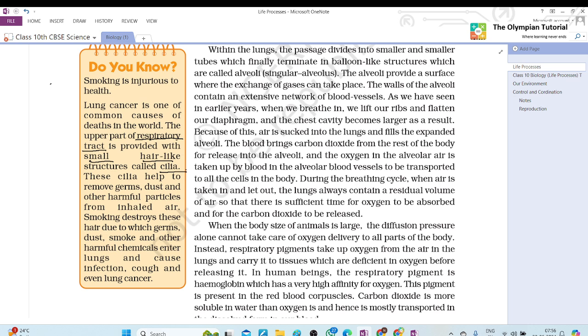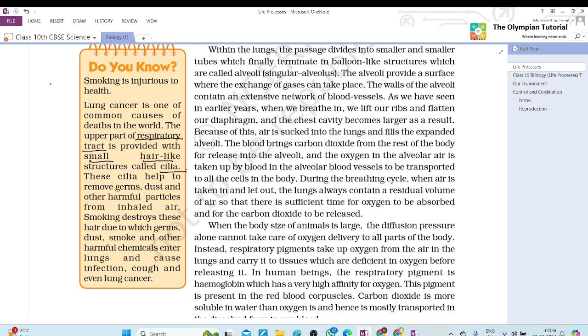In this case, lung cancer occurs. Actually, Tanya, what is cancer? Cancer is like something spoiling, or multiple division of cells. That's why there is blockage in the path. Our body will not function properly. Are you getting the point?